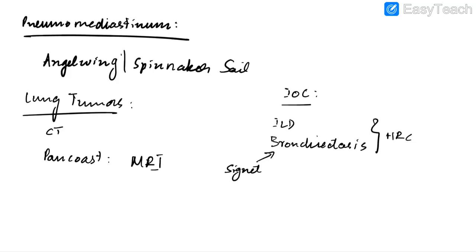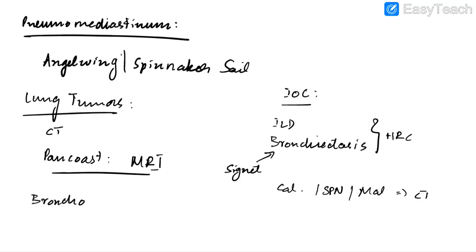To detect calcification, or for solitary pulmonary nodule, and for malignancy, the investigation of choice is CT. Remember, in case of Pancoast tumor or superior sulcus tumor, the investigation of choice is MRI. In case of bronchoalveolar carcinoma, which is also known as adenocarcinoma in situ, we will find consolidation.